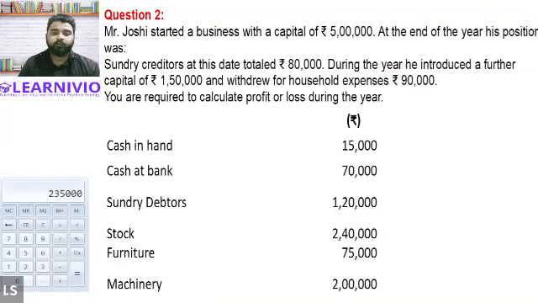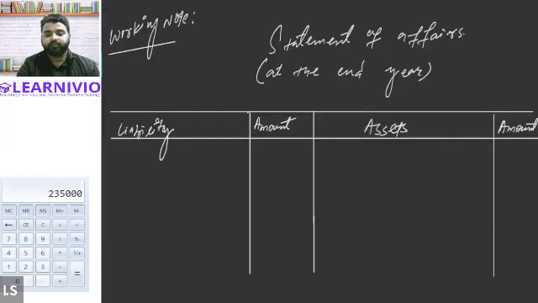So for preparing the statement of affairs at the end of the year, we will require all the items at the end of the year, and capital of rupees 5 lakh is given at the beginning of the year. So this is not the closing capital, this is opening capital, so we won't be writing it in the balance sheet. Now after that we have sundry creditors, which obviously belong to the end of the year. See here it is written that at the end of the year his position was, so that means sundry creditors is regarding the end of the year. So we will write it on the liability side.